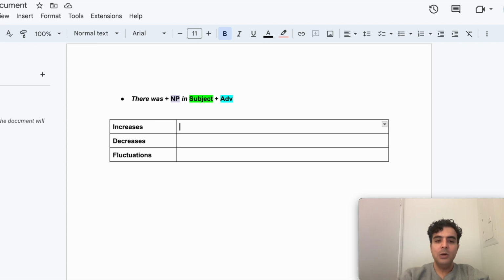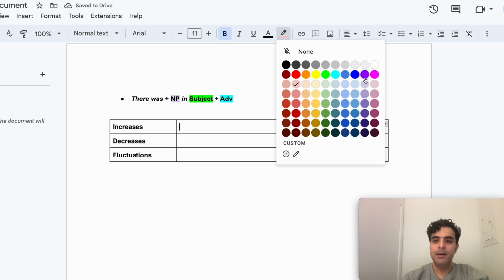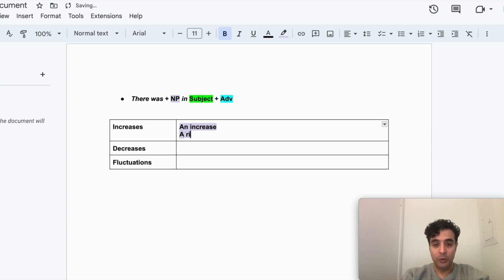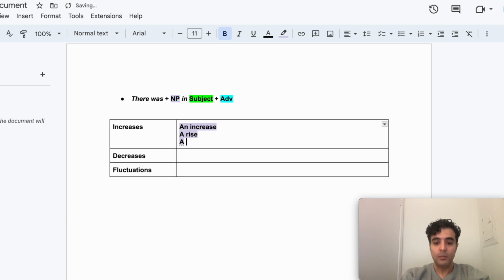So for an increase, well, the name is quite self-explanatory. We are going to use an increase. You see, that's a noun form of the verb increase, right? You could also refer to it as a rise, or there was a growth in something, right? So these are the structures we use for increases.